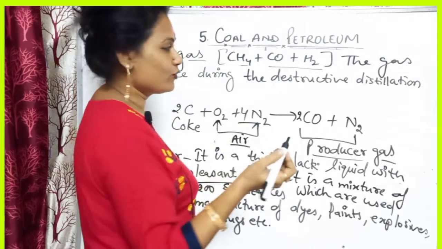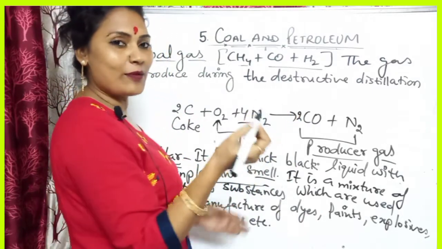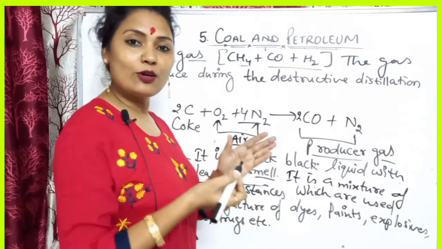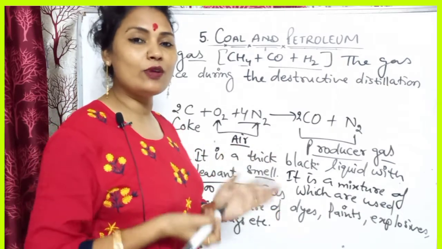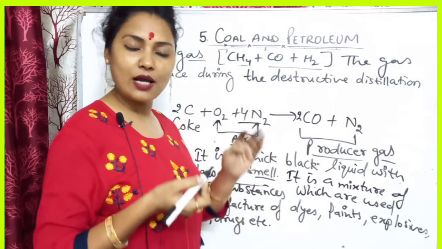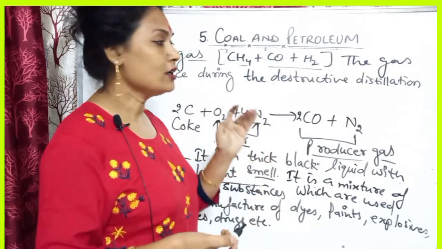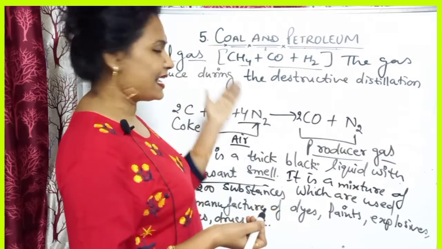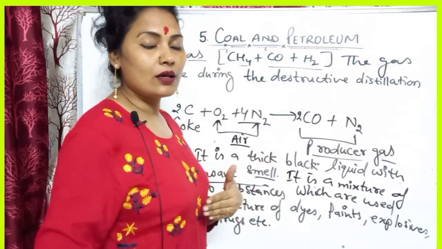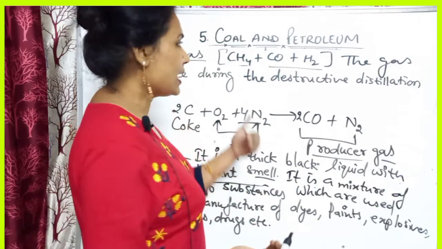What happens during the destructive distillation of coal? The coal is decomposed and it produces three main useful components: coke, coal tar and coal gas. So coal gas, the name specifies that it is a gas.